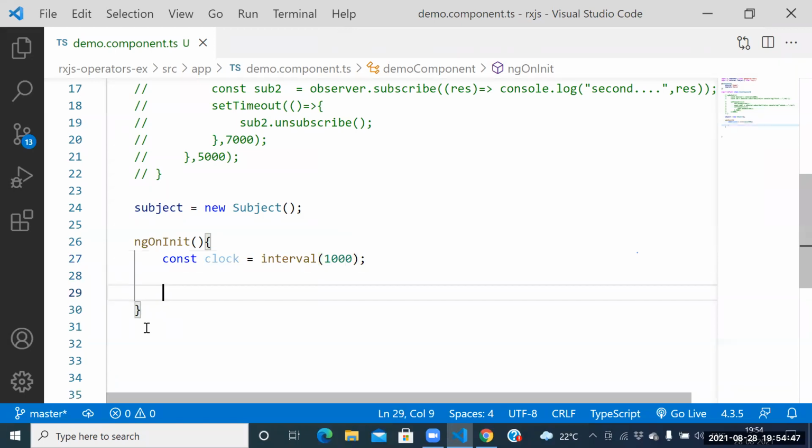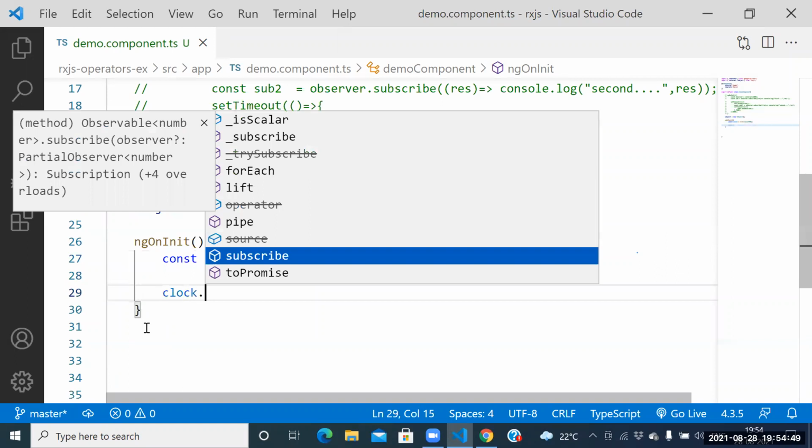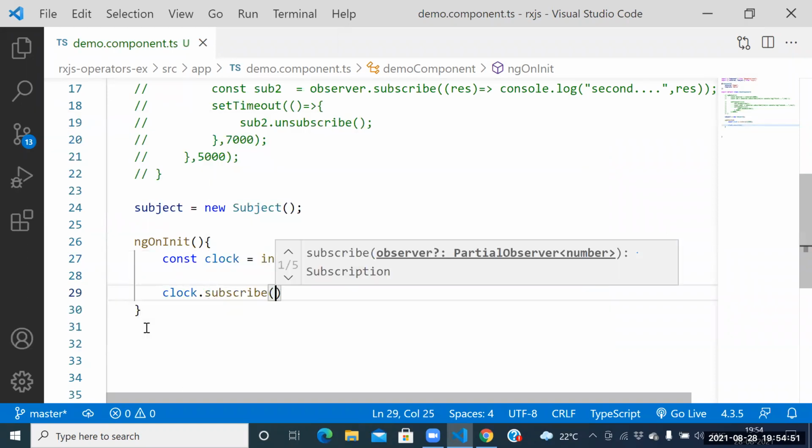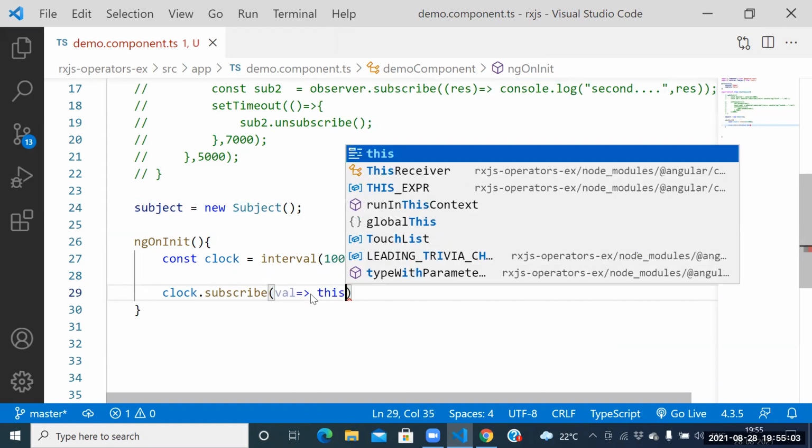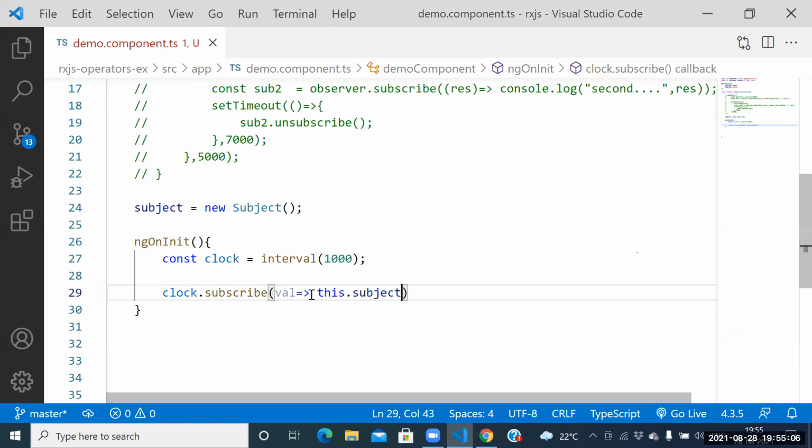Guys, see this one here. How to subscribe to the result? Clock dot subscribe. We are getting the result now. To monitor this result, we appointed an officer, the subject. this dot subject dot next of val. Next of value. Whatever the work done by the clock, who will monitor that? Subject will monitor.